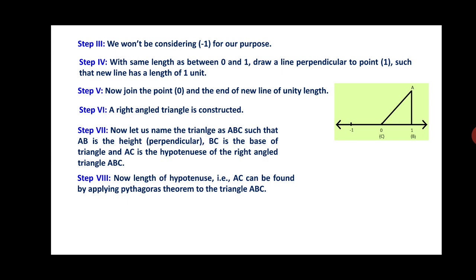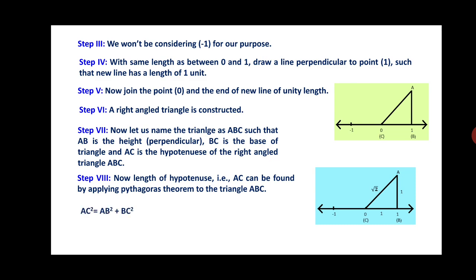Step 8: now the length of this hypotenuse, that is AC, can be found by applying the Pythagoras theorem to the right angle triangle ABC. Here, AC square is equal to AB square plus BC square, where AC is the hypotenuse and AB and BC are height and base. Now substitute the values. AC square is equal to AB's value 1 square plus BC's value 1 square. 1 square is 1, so 1 plus 1, that is 2. Taking the square root on both sides, we get AC is equal to root 2.